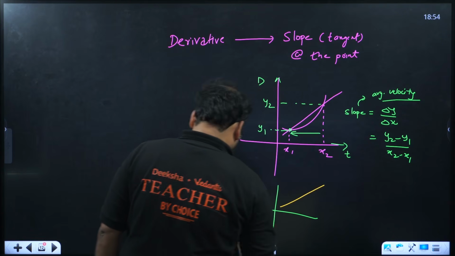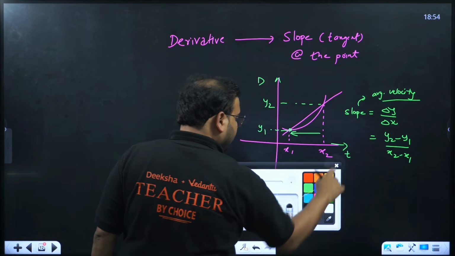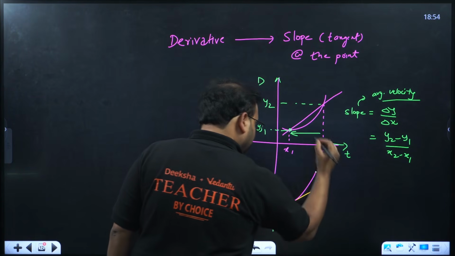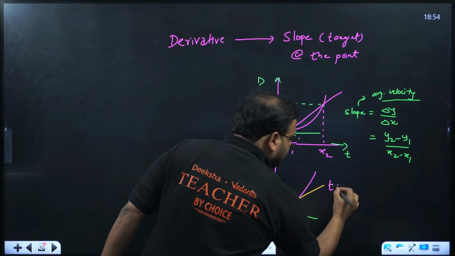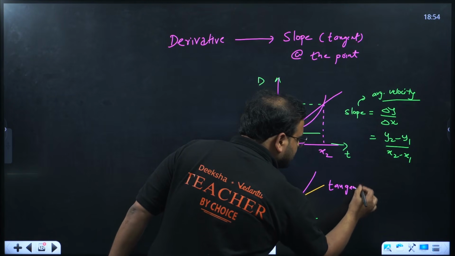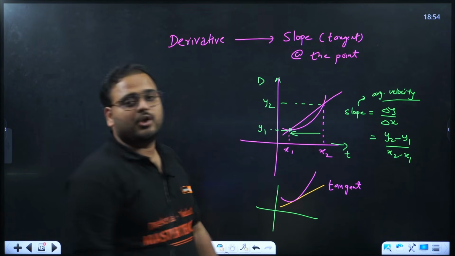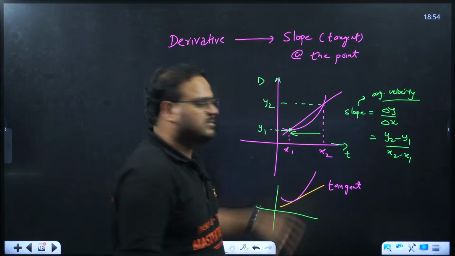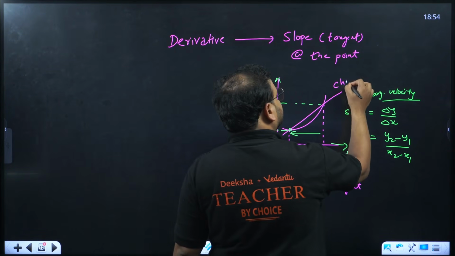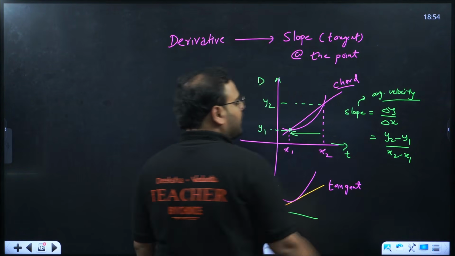Let's say I draw a tangent, and then I'll draw the curve, and then you'll have a curve like this. So this is a tangent. In the case of average velocity, you get a chord, because for any arc, this line is what? This is a chord, right? So you find the slope of the chord.